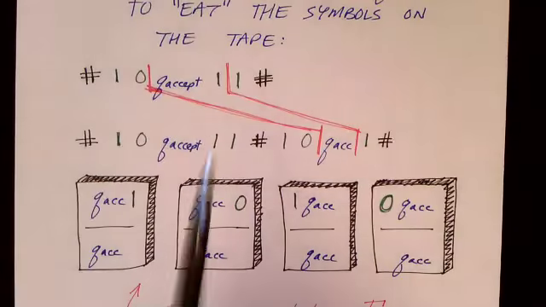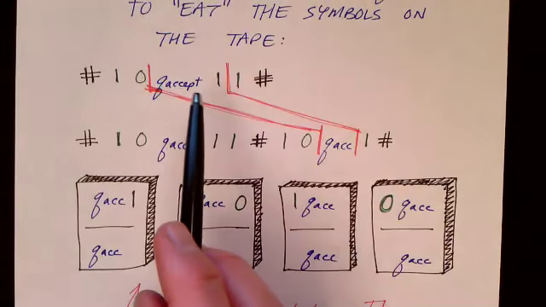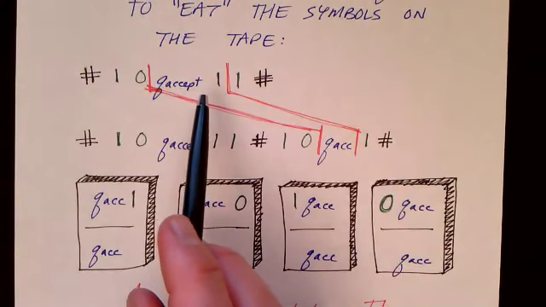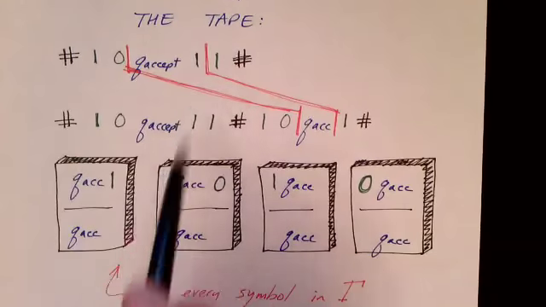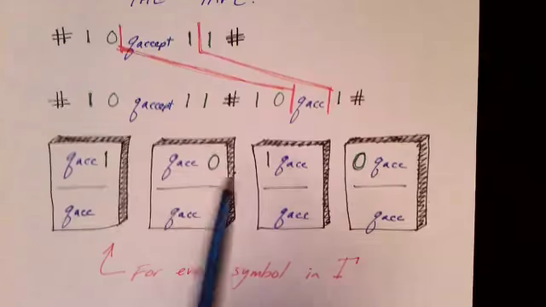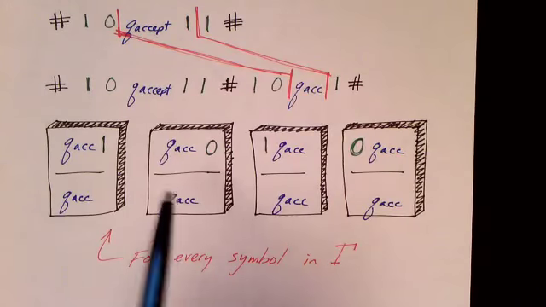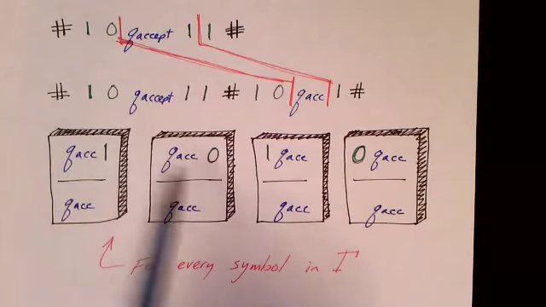From the accept state, there are no transitions that leave the accept state, of course, because once you enter the accept state, the Turing machine stops. But for the accept state, we create four special tiles, or more precisely, for every symbol in the alphabet, we have to create a couple of tiles.